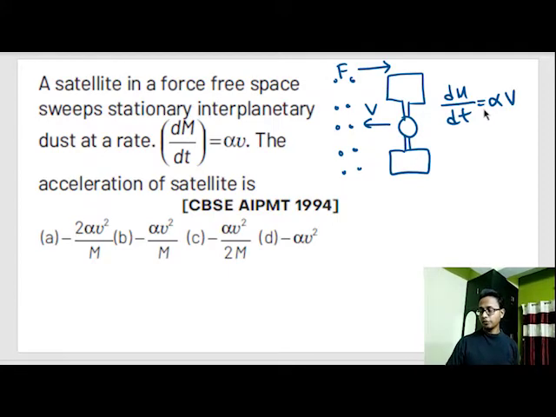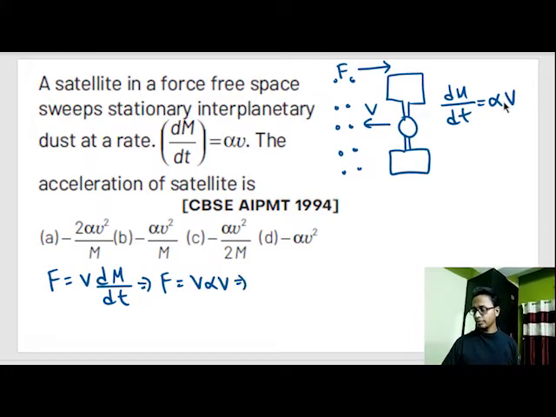So force is equal to V dm by dt. Now if we substitute this dm by dt with alpha v out here, then we get F is equal to V alpha v, or F is equal to alpha v square.